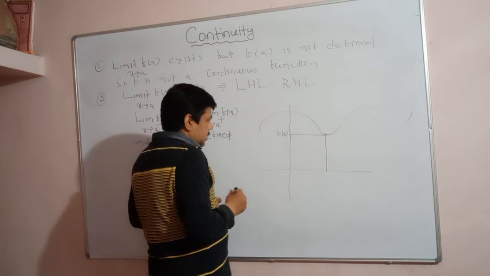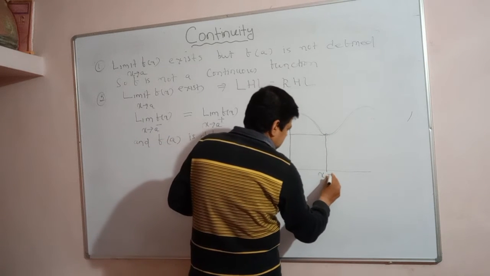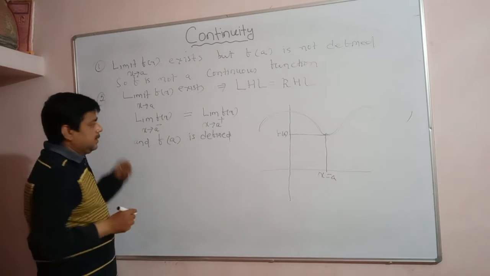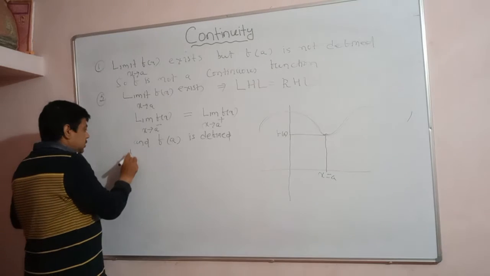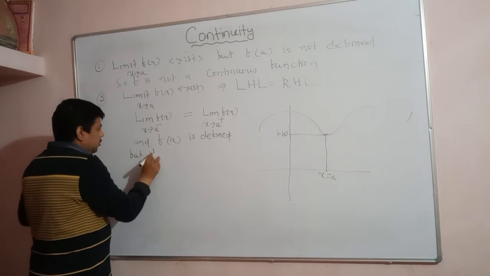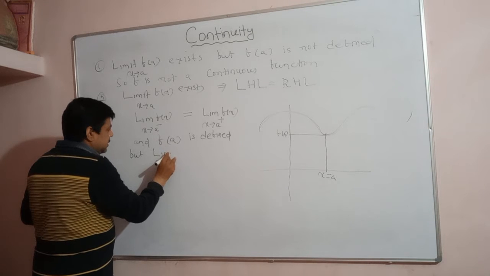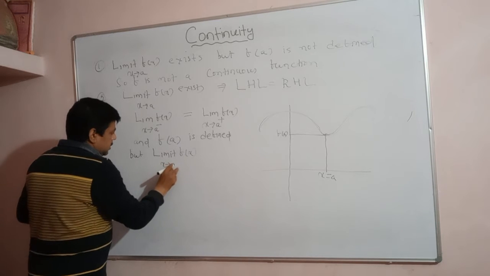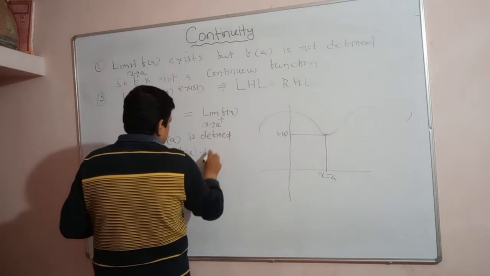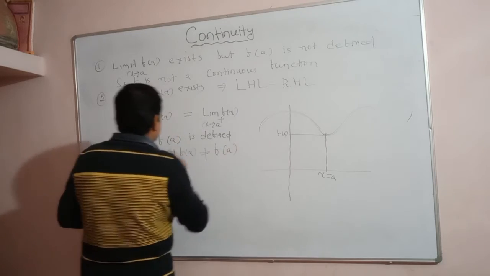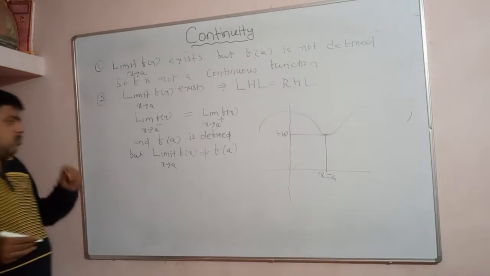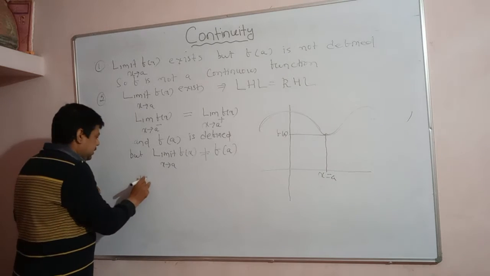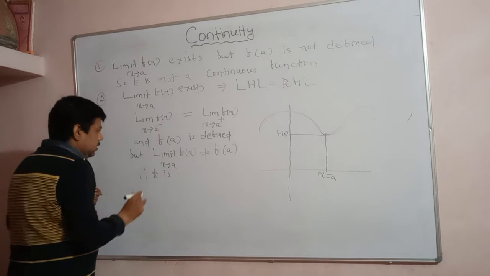Understand? Here x is equal to a. What happened here? In this diagram, it is saying the limit exists and f is defined, but the limiting value of the function when x approaches a is not equal to the functional value of the function. The limit of f(x) is not equal to f at x equal to a. That's why in these cases we can say f is not a continuous function.